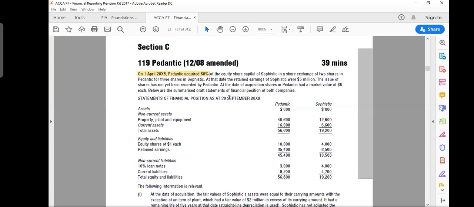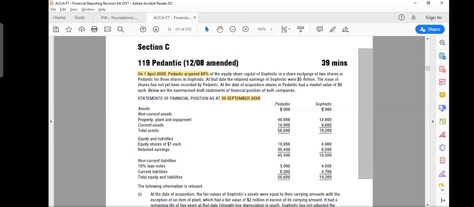And I don't move forward. I immediately see that financial statements are given to you for 30th September 2008. So you immediately make some point in your mind that you are preparing financial statements for April, May, June, July, August, September. So it's a 6 months time period, which is called the post-acquisition time period. We acquired 60%, so it means that control is there. So we are going for full consolidation.